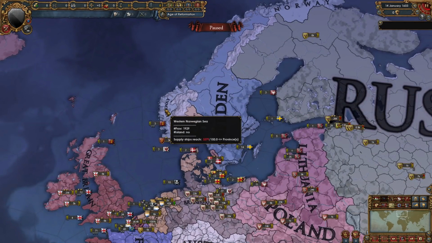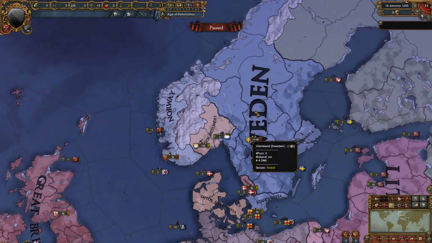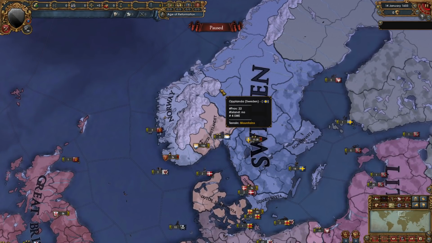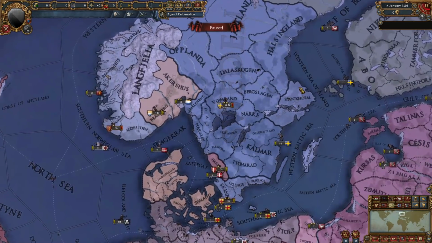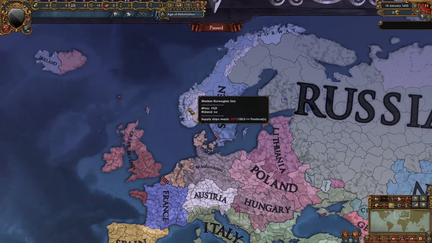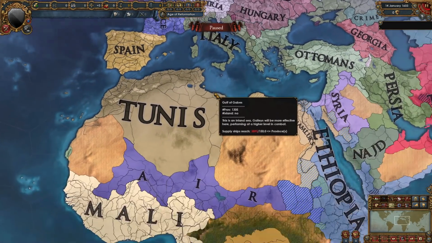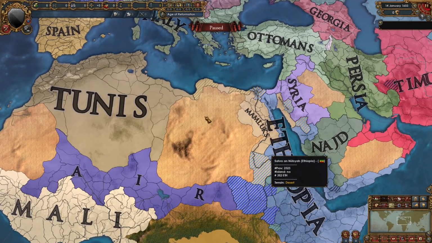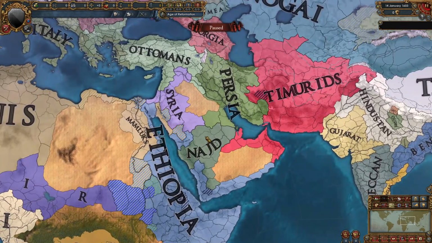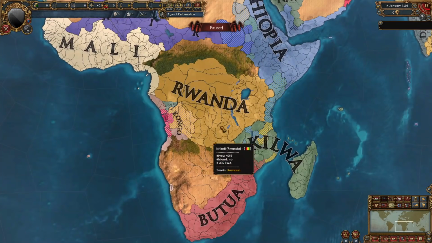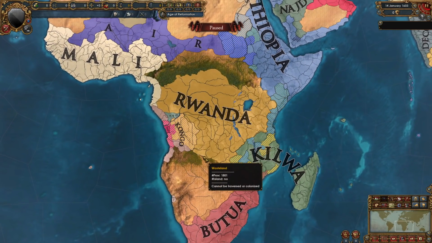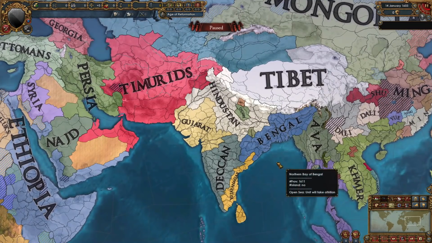Sweden and Norway have also popped out, and so has Denmark. Denmark was actually quite a bit larger, but Sweden took them over, and Scandinavia is only down to a few provinces. So that's been going on over here, not much in the rest of Europe. The Mamluks are losing a war to Ethiopia and Tunis right now, and everyone has expanded into Najd, the Timurids, Persia, Syria, and Ethiopia as well, dividing up Arabia. Rwanda continues to expand quite a bit in Central Africa. No changes in India whatsoever.